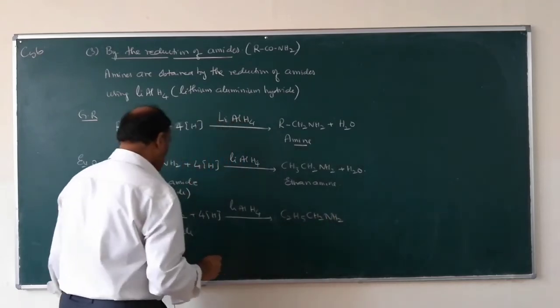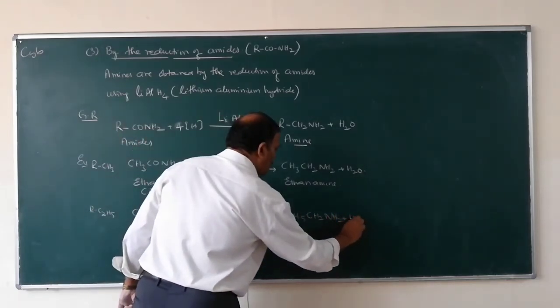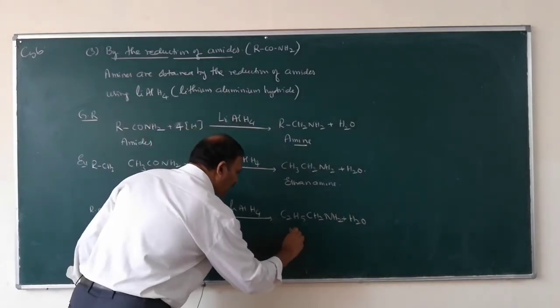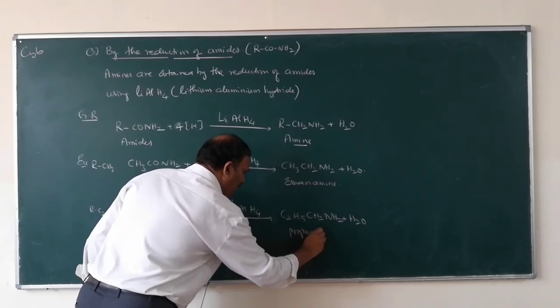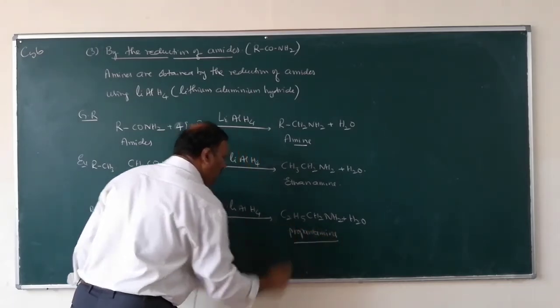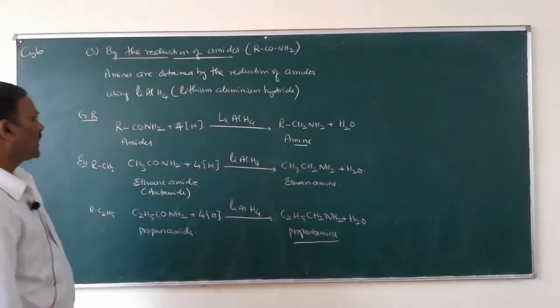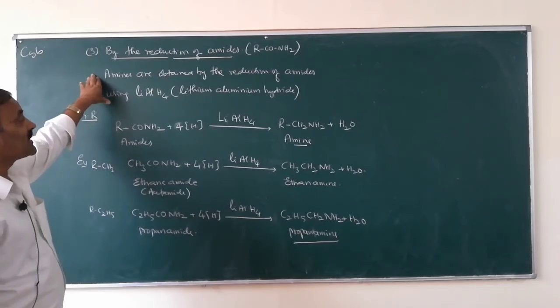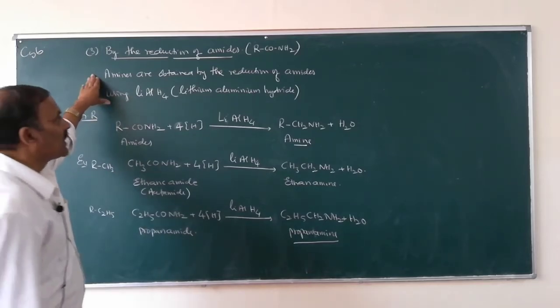C2H5CH2NH2 plus H2O. What is the name of this compound? This one is propanamine. So this is how amides are converted into amines.